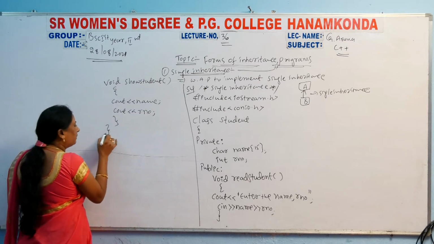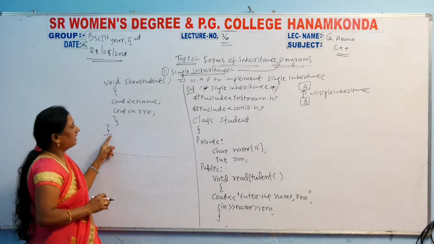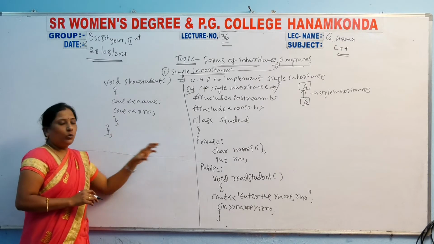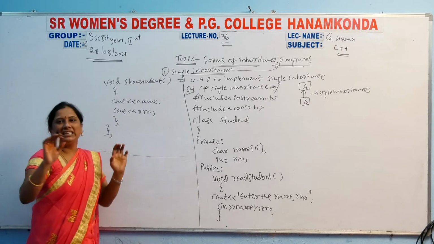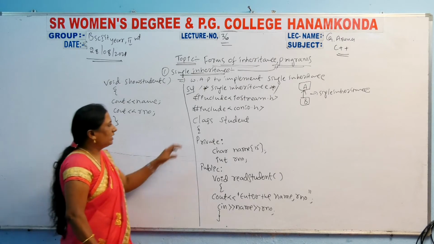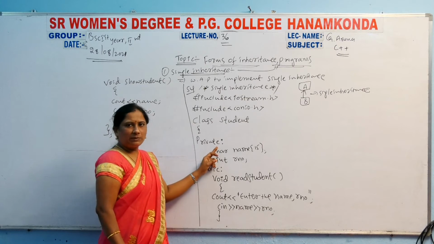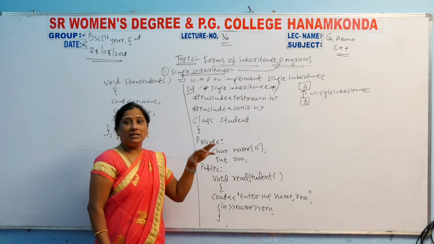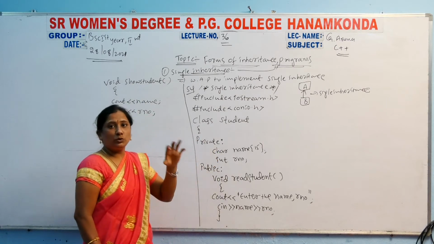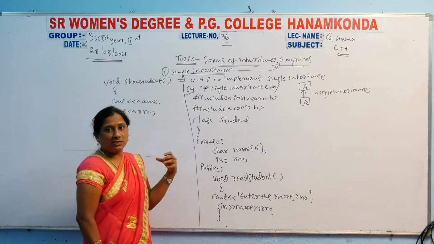So this will be the base class. Close will be there and terminate here. This total will be the base class only. Class student will be declared here. The private access specifier can be used. Private, public, protected. Why are you using them? You know, we discussed this in the previous classes.